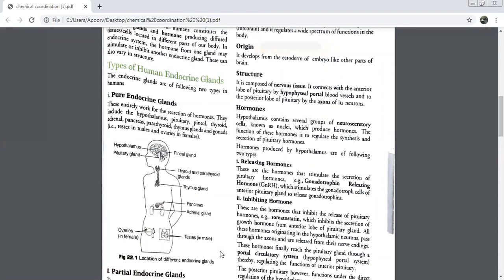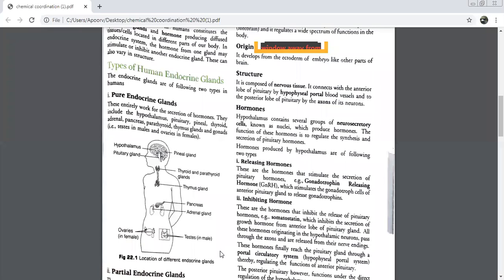Somatostatin. Very good. This will go to which part of the pituitary, anterior or posterior? Anterior. That means this is going directly, or it will go through the portal system? Portal system. Okay, very good. Let's move on further.